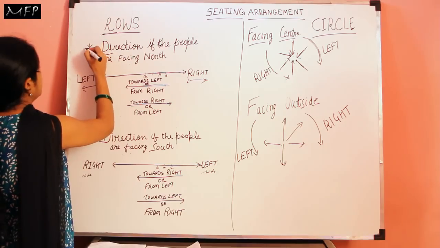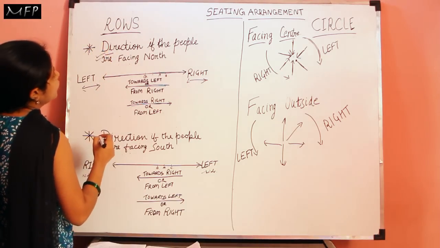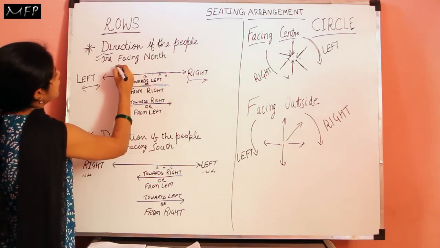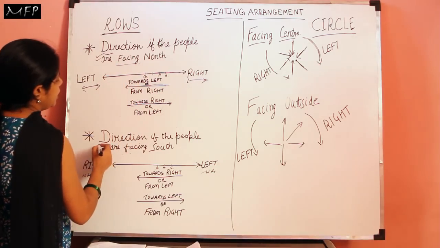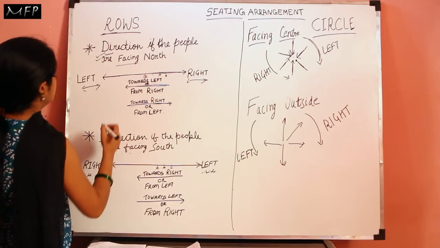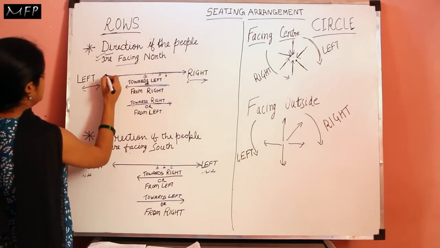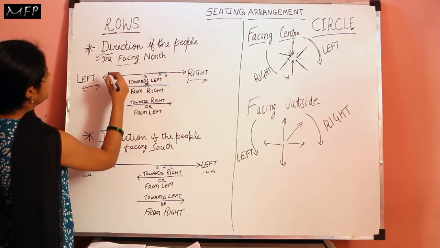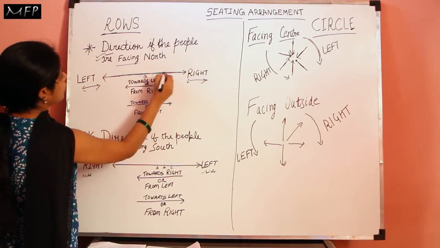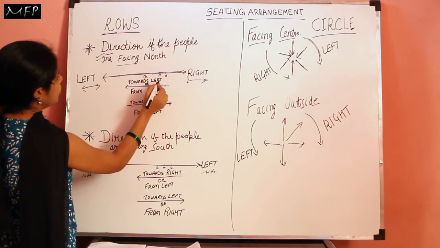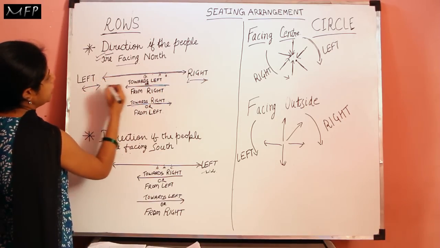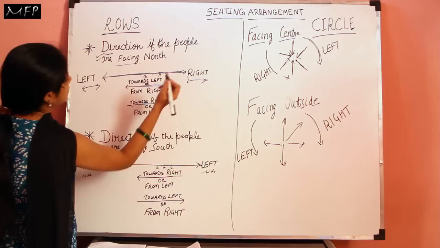In rows also there are two concepts: if the people are sitting facing north, and if the people are facing south. So let us first see the direction of the people if they are facing north. If the people are facing north and sitting in a row, then their left side will be this side and their right side will be this side.